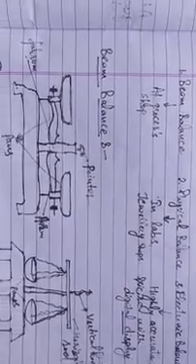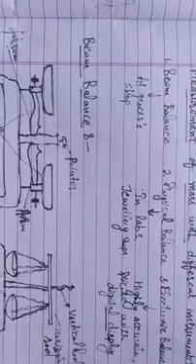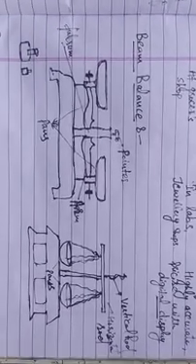Next we will discuss the construction and working of these three types of balance one by one. First is beam balance. Beam balance can be of this form, or it can be of this form. So what is the construction of beam balance?